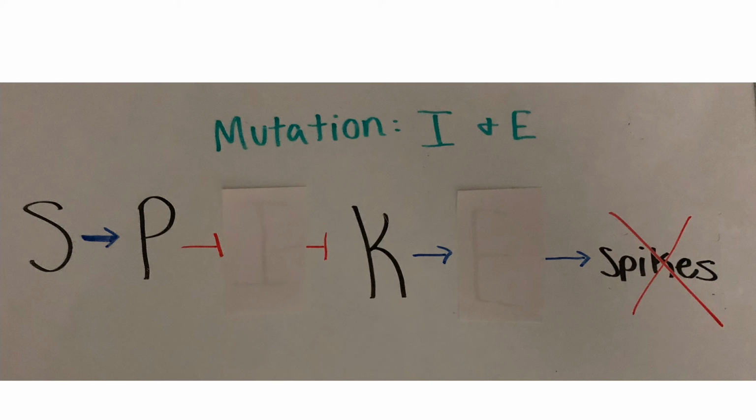I and E were removed. S still promotes P, but P cannot repress I because of the mutation. Without I, K is not repressed and could promote E. However, K cannot promote E because it has been removed. Therefore, spikes are not developed.